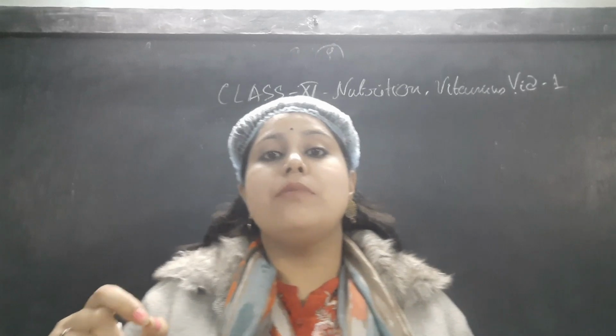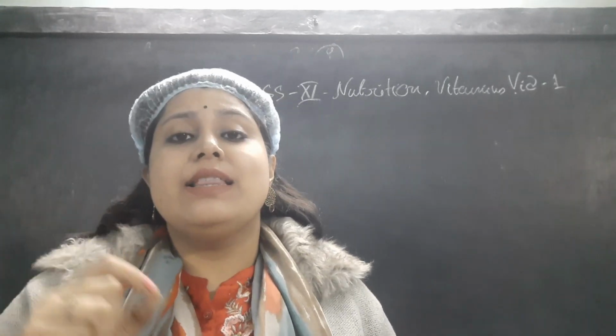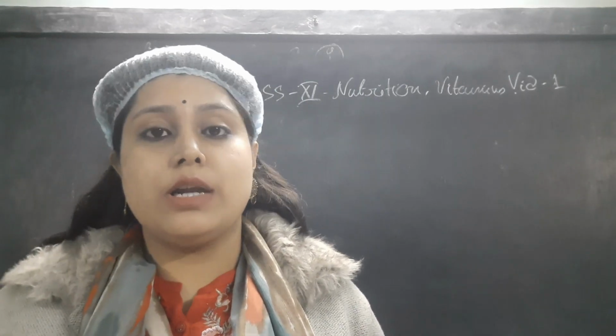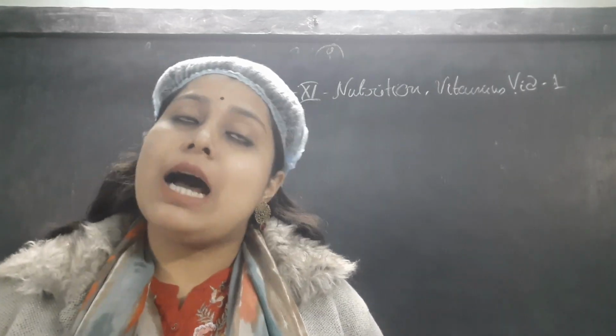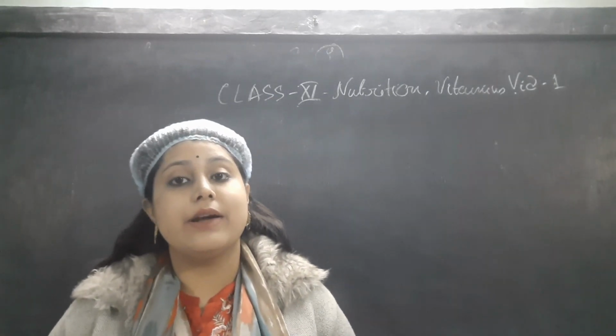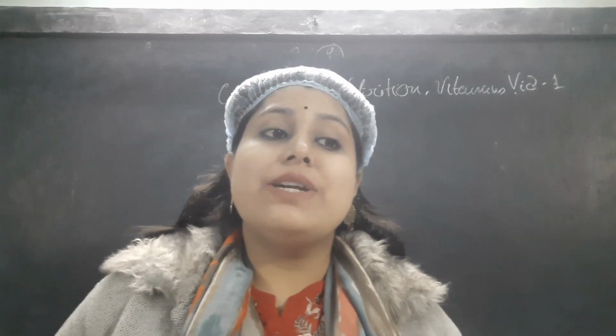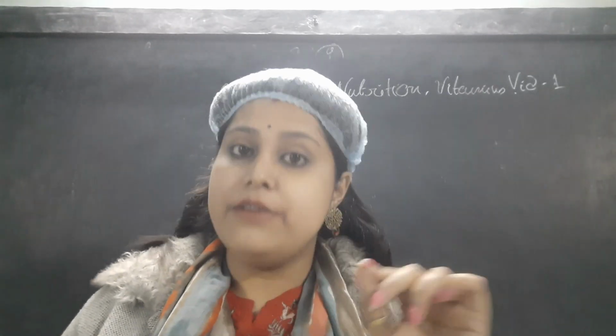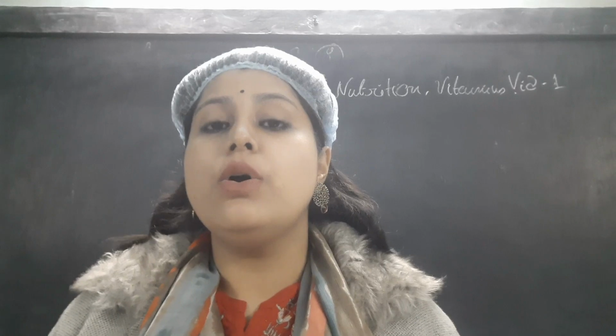This small portion can do a huge work in our body. But other foods like cereals and pulses, we need in a large amount. So the first characteristic of vitamins is that we need them in a very small amount, but they can do a big work.